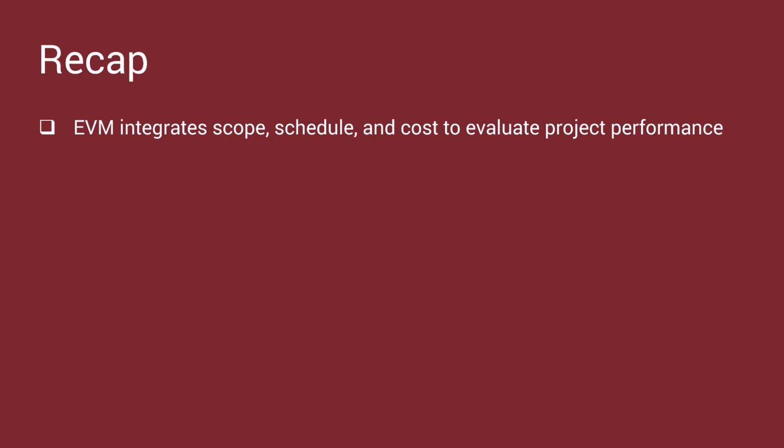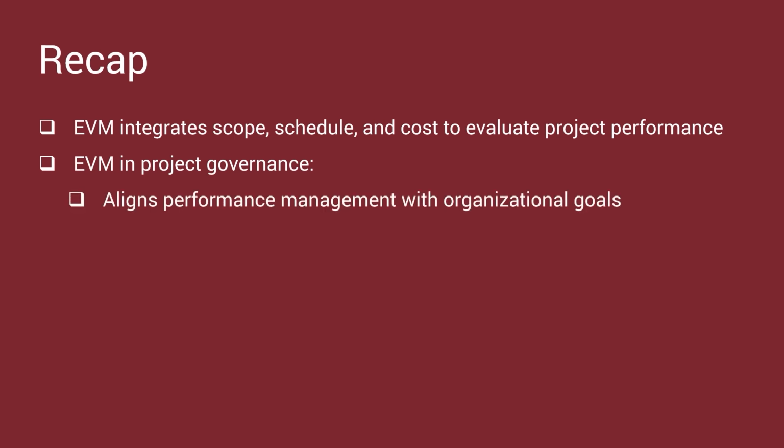In this video, you learned EVM integrates scope, schedule, and cost measures to evaluate project performance and progress, providing you with an objective measure of work accomplished. EVM strengthens your program governance by aligning performance management with organizational objectives, supporting decision-making, proactive risk management, and continuous improvement.